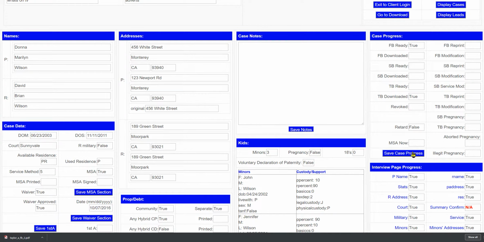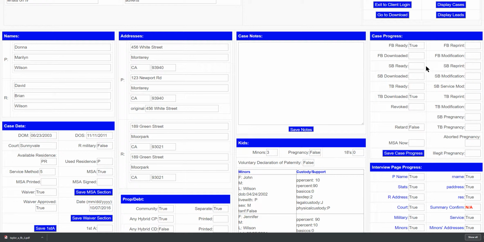In the system from which Online Divorce Lawyer was derived, this section here was much more important. You really don't need to pay too much attention to this. It's automatic. These boxes will be populated with trues and falses. You'll see them change as different stages of the case go by.